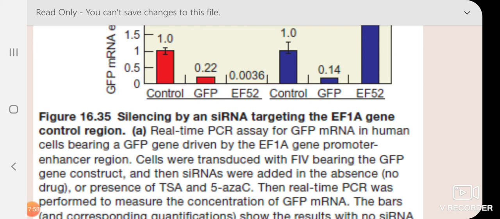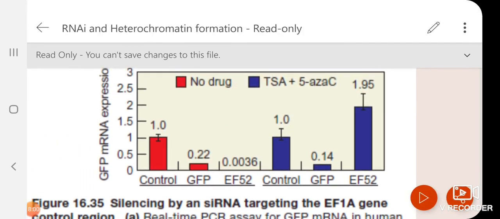Now the same experiment they have done, that is the blue color panel, in the presence of TSA. So the question was, this silencing that is happening with the control region siRNA, is it because of heterochromatin formation? If heterochromatin formation is involved, then the drug which I am using to stop the histones will definitely have an effect.